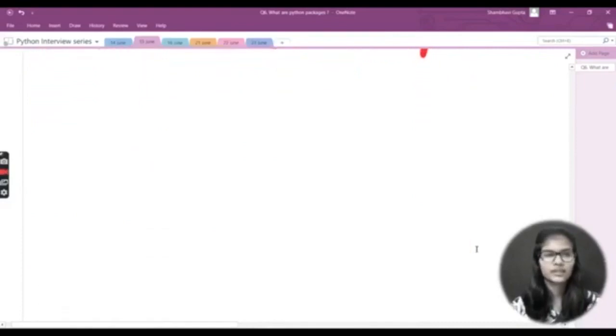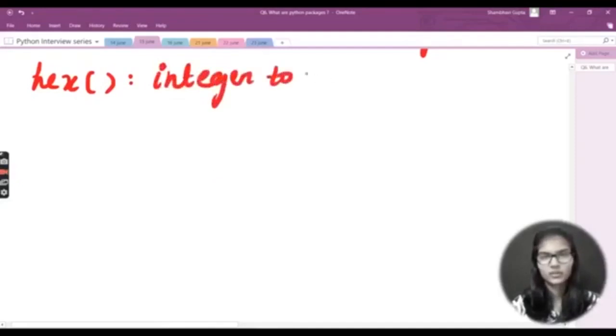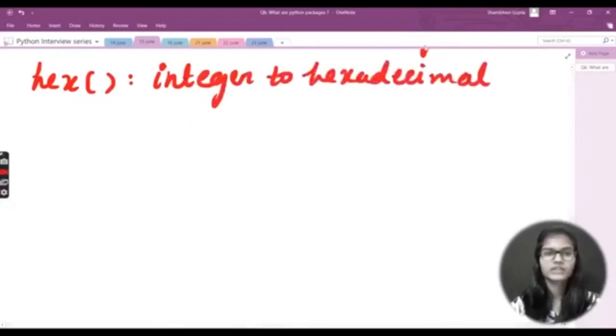Other than ord, I have hex. Here come the number systems, decimal and binary values. Hex converts an integer to hexadecimal. Why am I listing all of these? Because if an interviewer asks you the use of a particular function, you can say that hex is used to convert an integer to hexadecimal, or float converts any data type into the float data type.